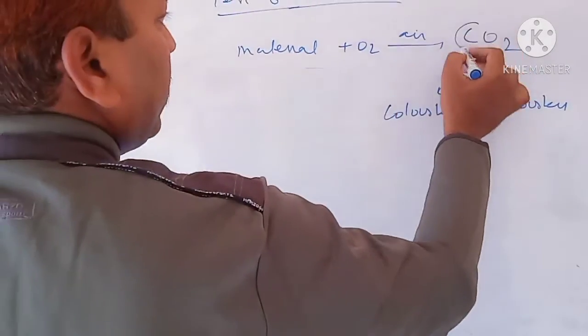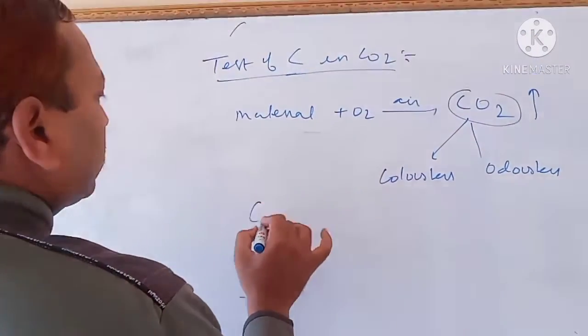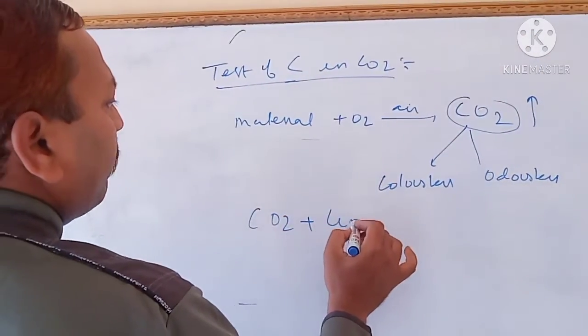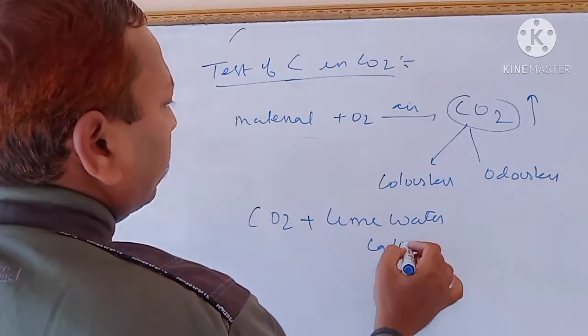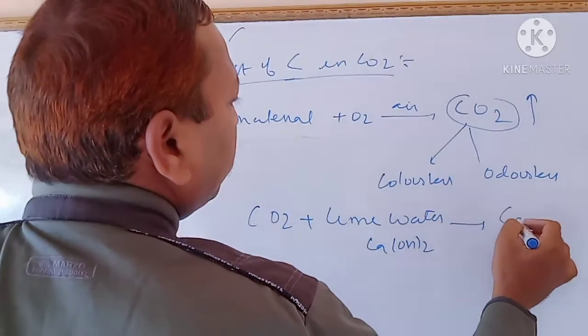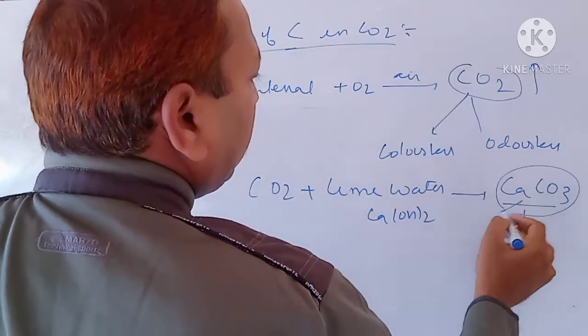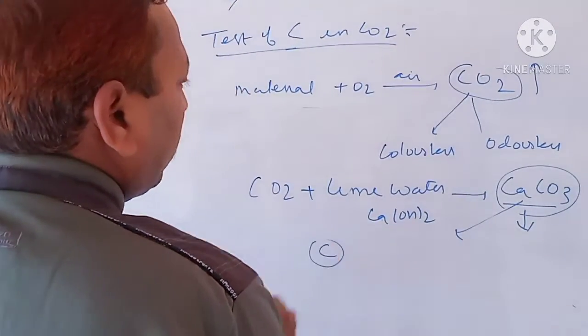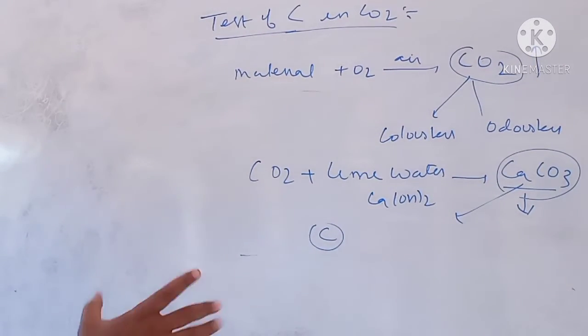Now when we bring this carbon dioxide gas into contact with lime water, meaning calcium hydroxide, it turns milky due to calcium carbonate. So this material also contains carbon. In this way we can detect the presence of carbon.